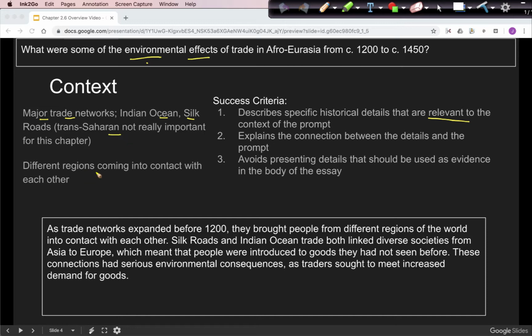The other relevant fact is that there's different regions coming into contact with each other. So I have a statement that trade networks expanded and brought people from different regions together. I named my two trade networks here, and I said they link diverse societies. Since I'd already said this up here, I decided to be a little more specific and say from Asia to Europe. And so these are my details for my number one in my success criteria. And down here, this is the part where I'm trying to explain the connection, where I'm saying there were environmental consequences as traders sought to meet that demand. So I'm not answering the question yet, but I'm establishing the background.